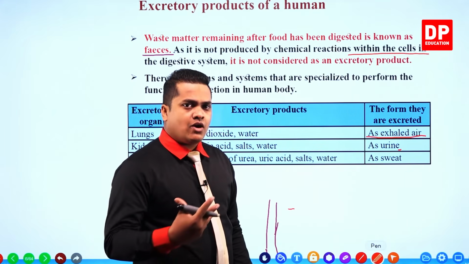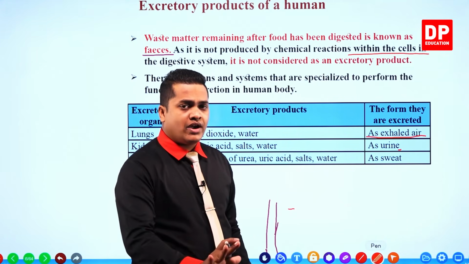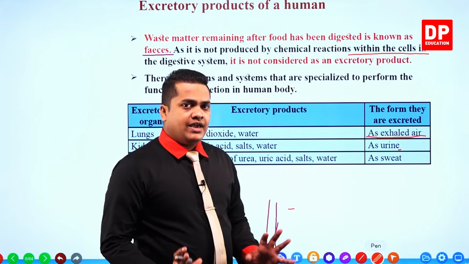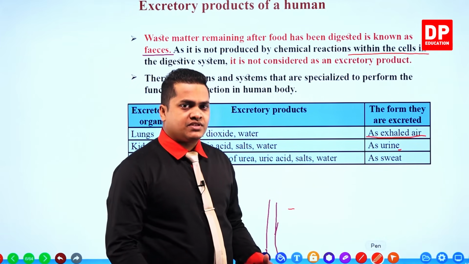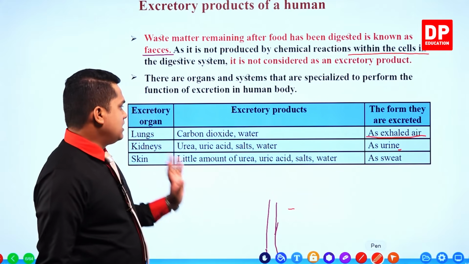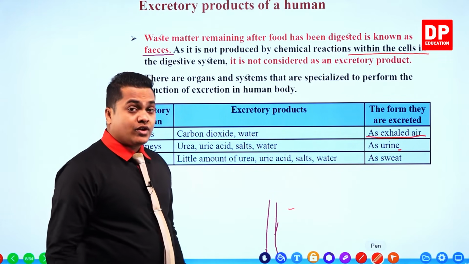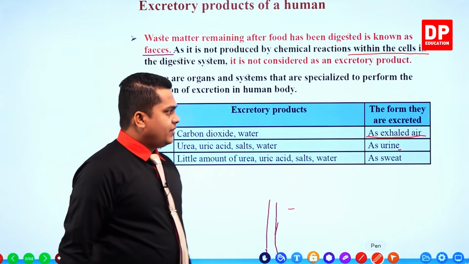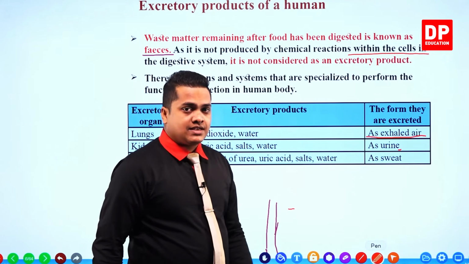So my dear children, there are different organs in our body which help to process these excretory materials and remove them in different forms, right? Number one, lungs. They expel carbon dioxide and water vapor during respiration, removing these as exhaled air.